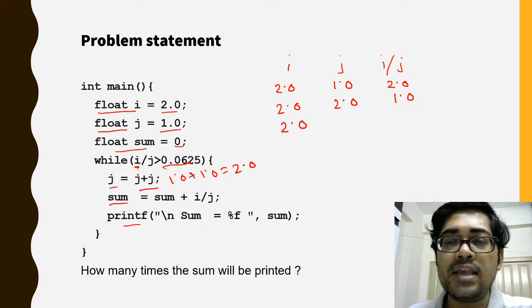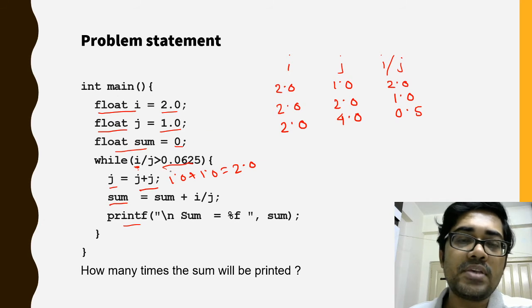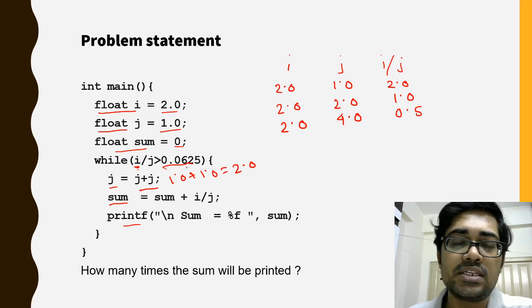The value of i is 2.0. The value of j is 2.0 plus 2.0, that is 4.0. So the value of i by j is 2.0 by 4.0, that is 0.5. Again it will check: 0.5 is greater than 0.0625. Yes, it is greater than 0.0625, so the loop will execute again.